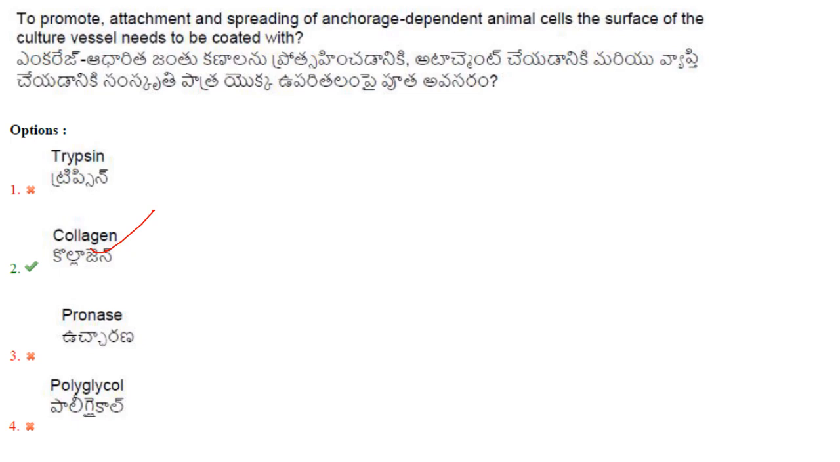Coming to the first question. To promote attachment and spreading of anchorage-dependent animal cells, the surface of the culture vessel needs to be coated with. So, for that you need to coat the culture vessel with collagen. Answer is option 2.